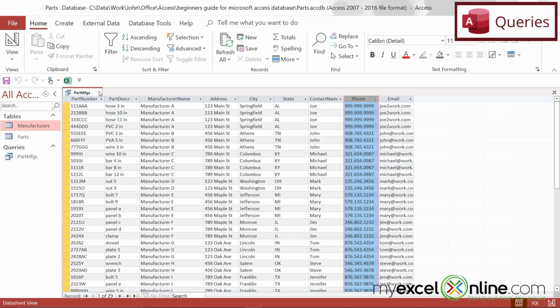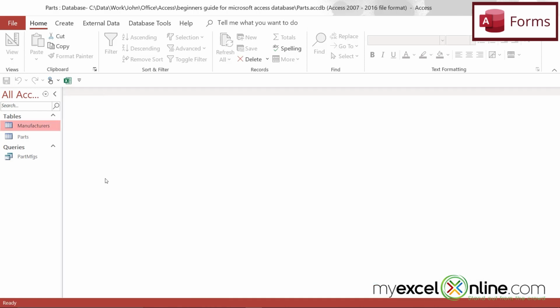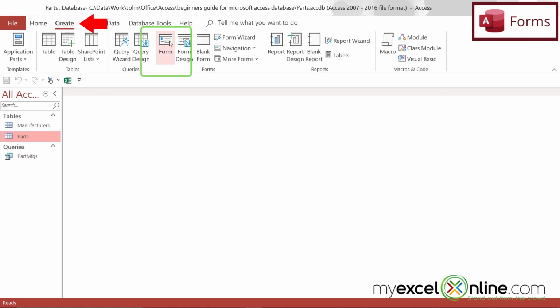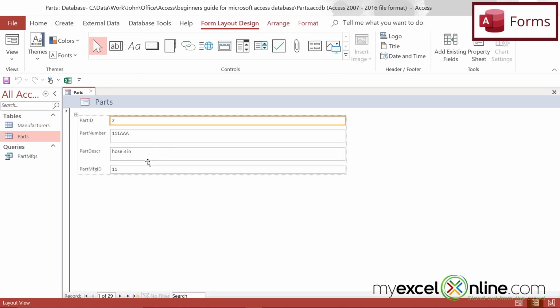So I'm going to close both of those. So two more quick things I want to show you in Access. One is a data entry form, and it is really easy to make. I have the parts table selected, and I'm going to go up here to Create, and go to Form. And you can see that this is the first record inside of my parts table.